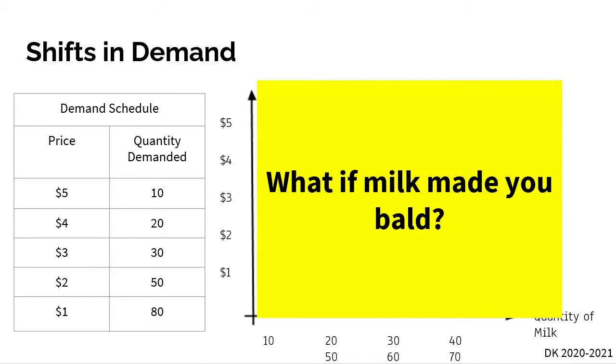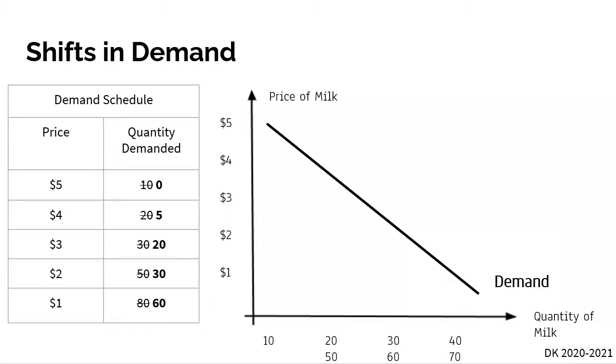Right? But let's look at the opposite. What happens if milk made you bald? There's a new scientific study that says if you drink milk, your hair falls out and now you're bald forever. Well, the opposite is going to happen, right? We're going to have a decrease in demand, or in other words, our demand curve is going to shift left.